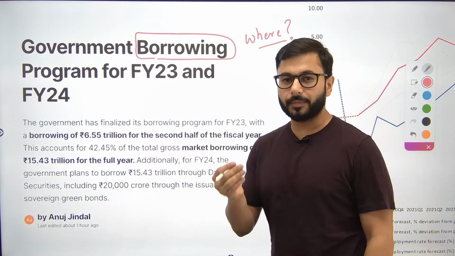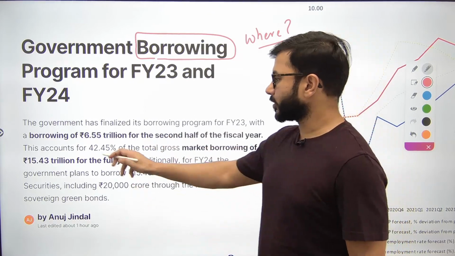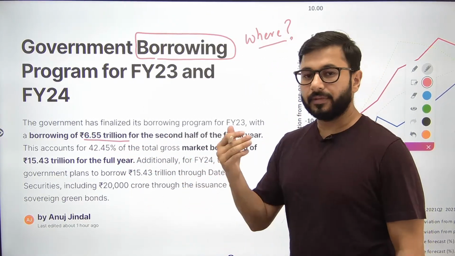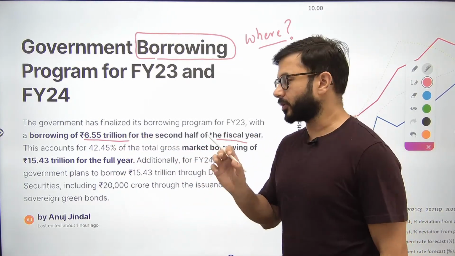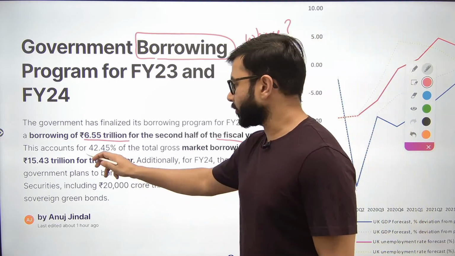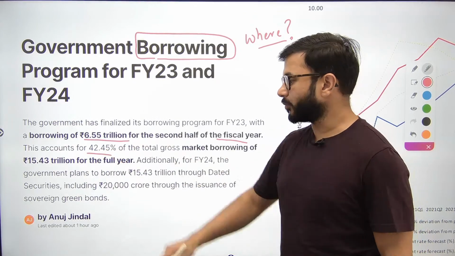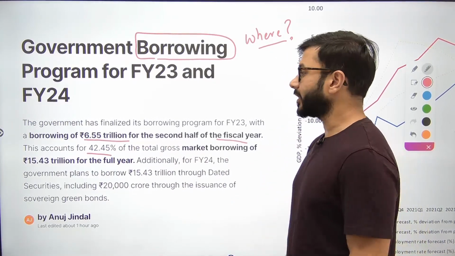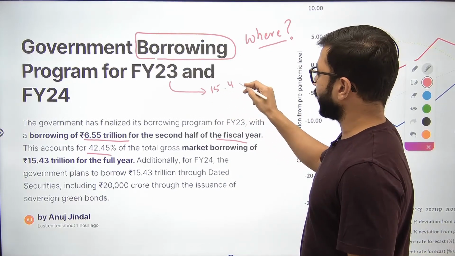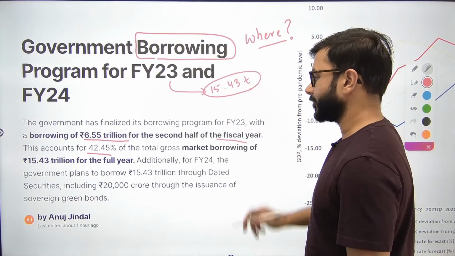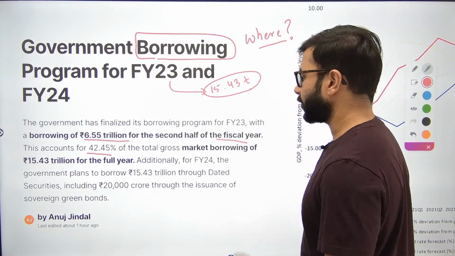This is where the government has made some changes. Government has finalized its borrowing program. Second tranche में, for the second half of the year, 6.55 trillion rupees we will be borrowing. This is approximately 42% of the total borrowings of 15.43 trillion. That is our target for financial year 23. Please remember this. 15.43 trillion is the target for financial year 23. The one that we discussed just before this is the target for 24.